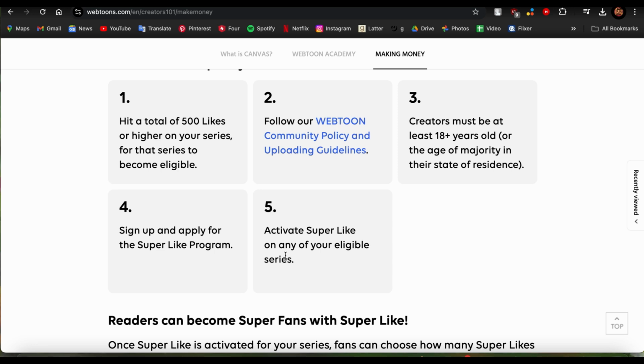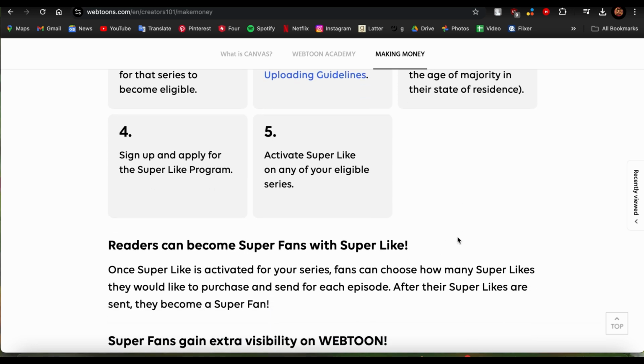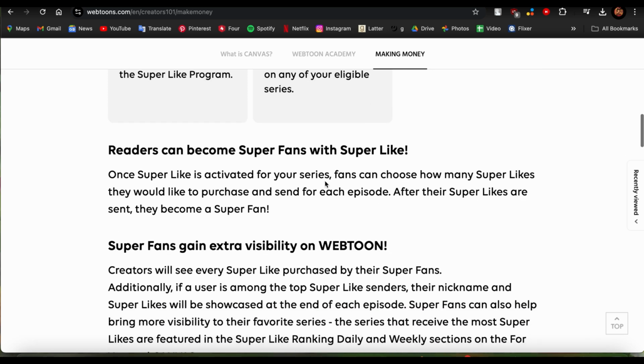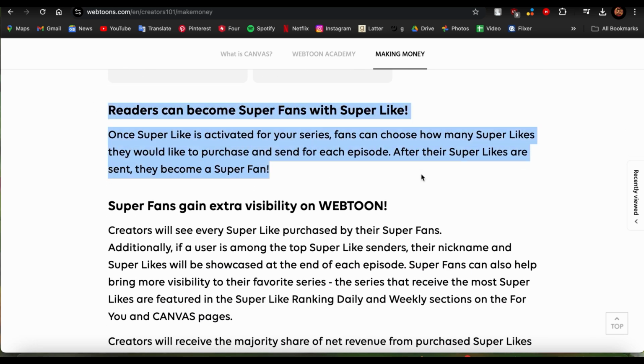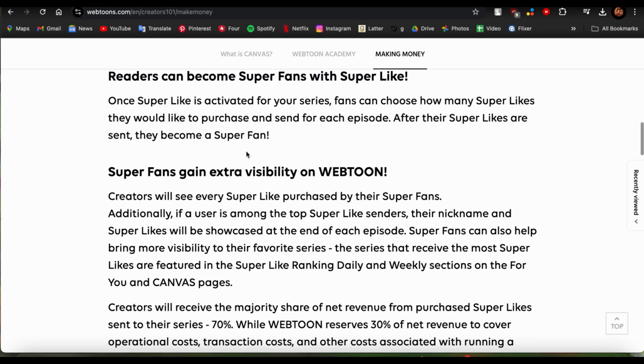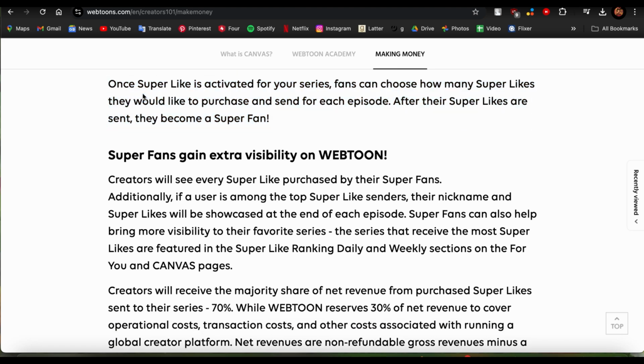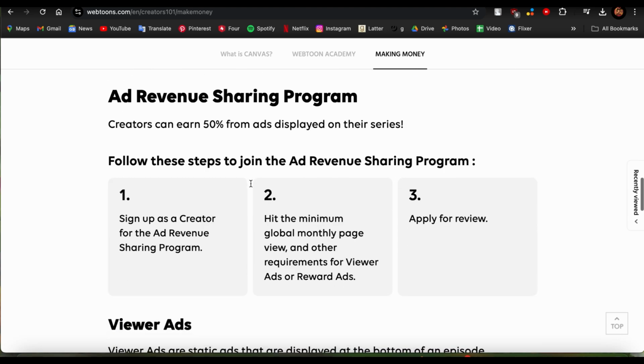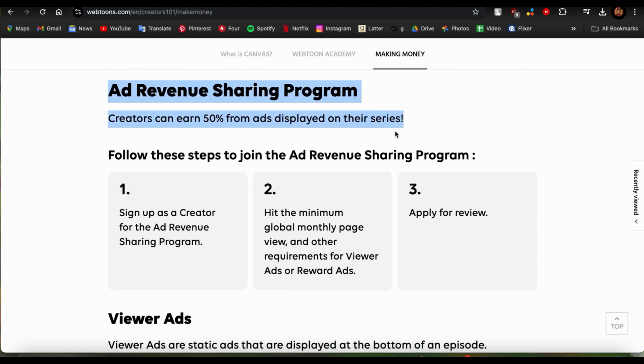And in that way, Webtoon could also officially sign you up for an official Webtoon comic page, and you would be able to activate Super Like on any of your eligible series, which will help you gain more exposure. And if your readers super like it, they will also become super fans. Once you have activated Super Like, fans can choose how many super likes they would like to purchase and send for each episode. So guys, Super Like is like a reward that your fans send you, and it will also help you gain exposure. There's also an ad revenue sharing program.